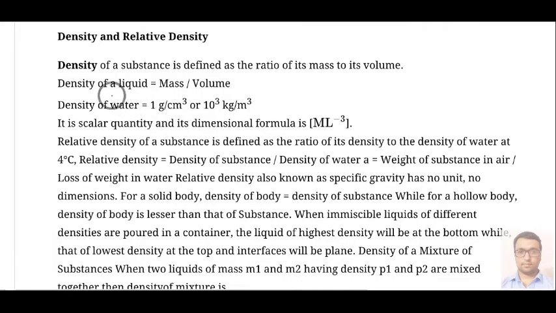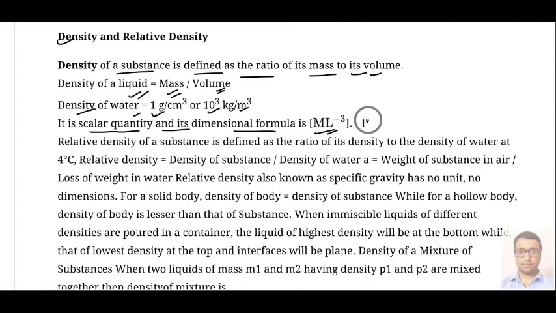Then here we have a few definitions like density and relative density. The density of a substance is defined as the ratio of its mass to its volume. So density, or mass density, is mass upon volume. Now, what is the density of water? That is 1 gram per centimeter cube or 1000 kg per meter cube. Again, density is a scalar quantity. Its dimensional formula is M L raised to the power minus 3, because it is basically kg per meter cube.